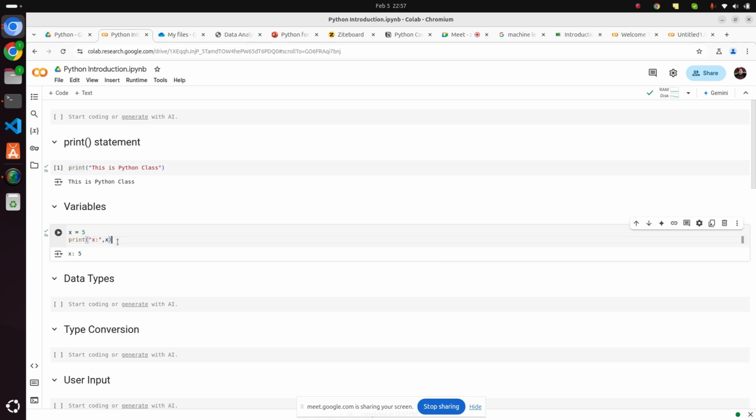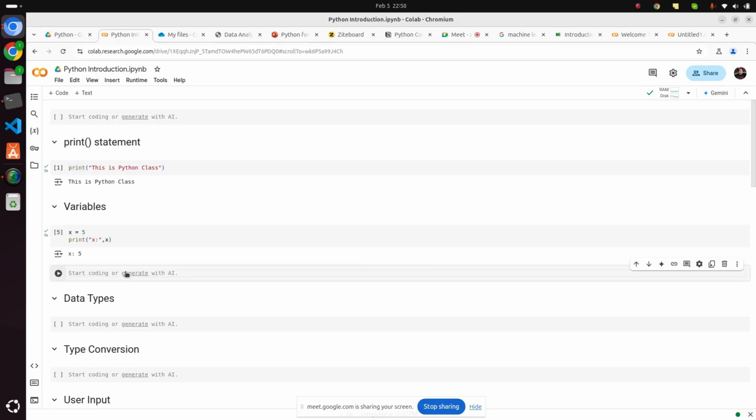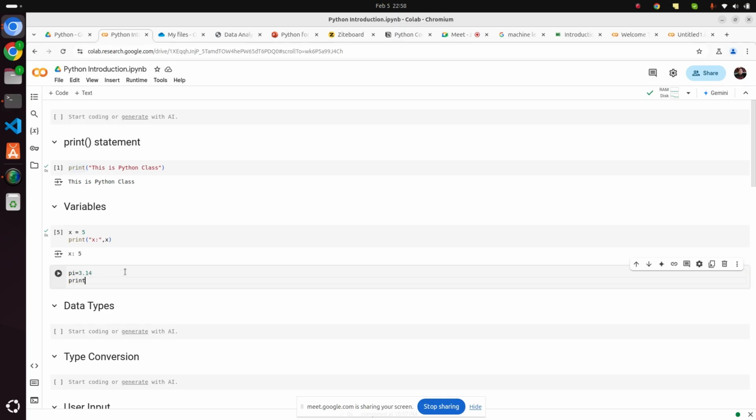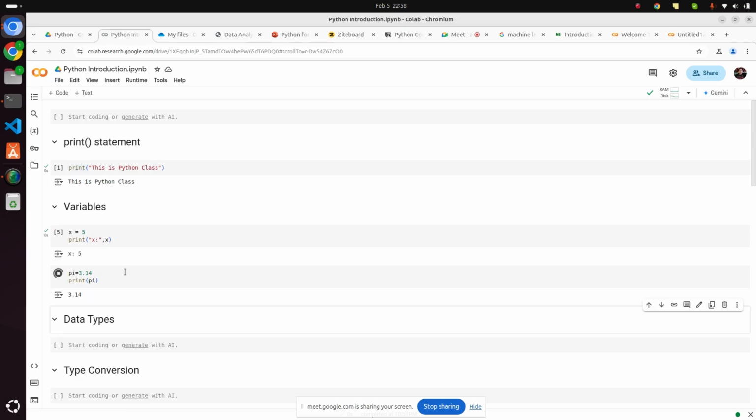Now similarly, let me try with some other thing. Suppose I am writing value of pi. The value of pi is 3.14. Print pi. So you can see pi is a variable which holds this value 3.14.